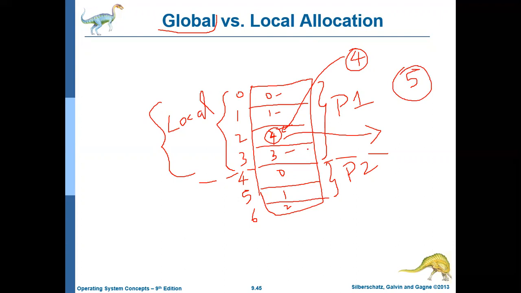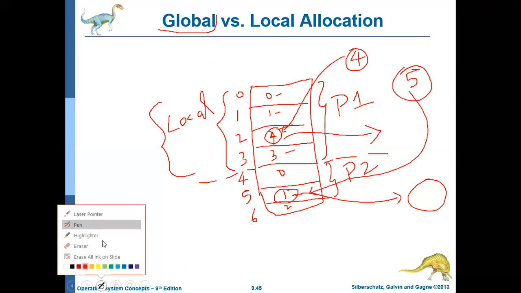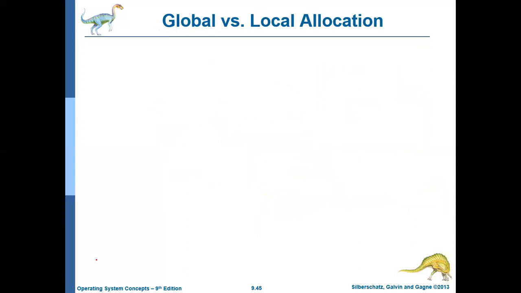If process P1 chooses to replace page 1, which belongs to process P2, then page 1 of P2 will be moved to the disk, and 5 will be brought into this location. But actually this location does not belong to process P1, it belongs to process P2. So this kind of replacement is called global allocation. So this is what local allocation and global allocation are about.